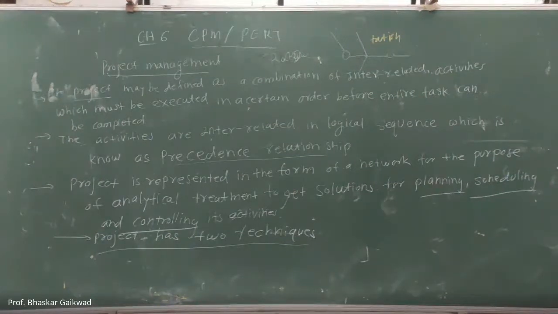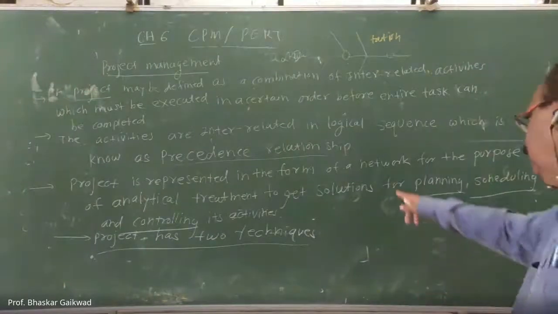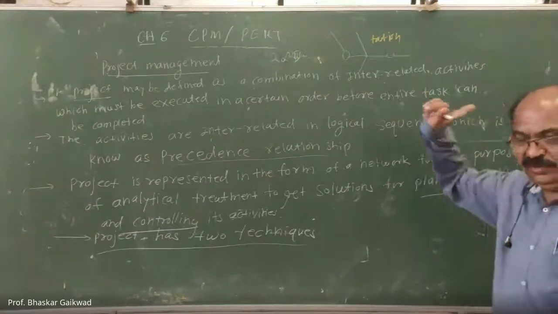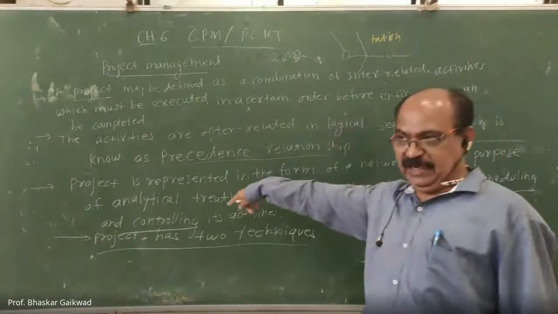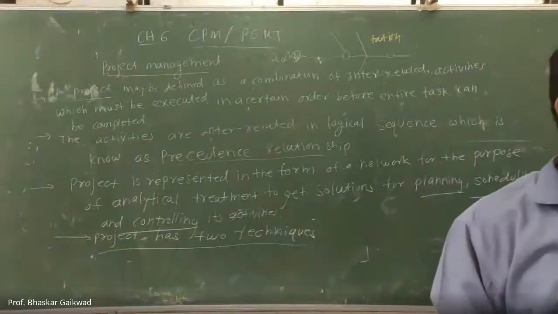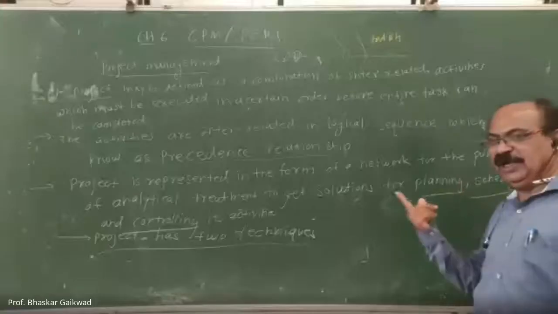Now all these activities we have to arrange in a logical sequence. Certain sequence should be there. After that, you have to make the figure, which is called the network. That figure you have to convert into analytical form, meaning certain numerical values, and find out the solutions for proper planning, scheduling, and controlling.